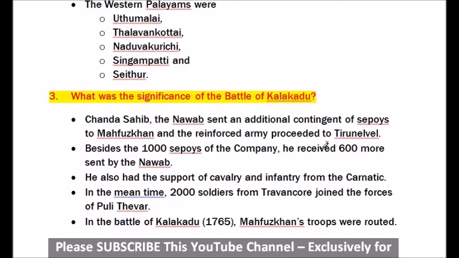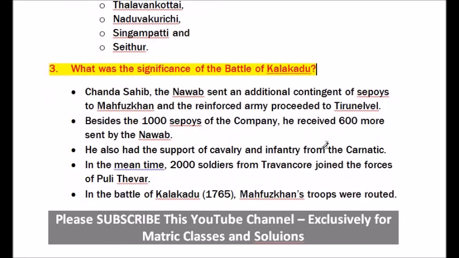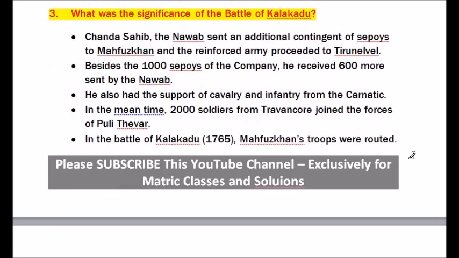Besides the 1,000 sepoys of the company, he received 600 more sent by the Nawab. He also had the support of the cavalry and the infantry from the Carnatic. In the meantime, 2,000 soldiers from Travancore joined the forces of Puli Thevar. In the Battle of Kalakkad, 1765, Mahfuz Khan's troops were routed.